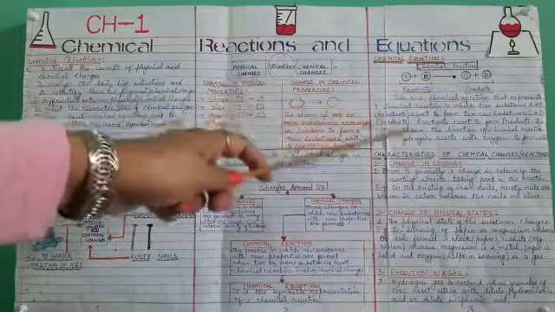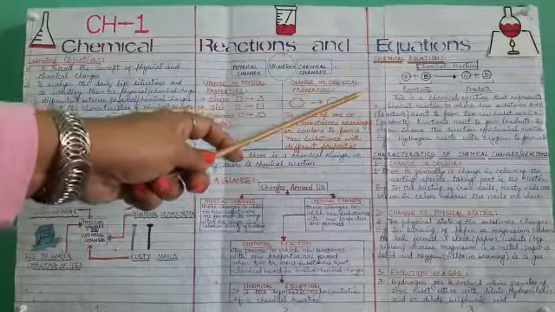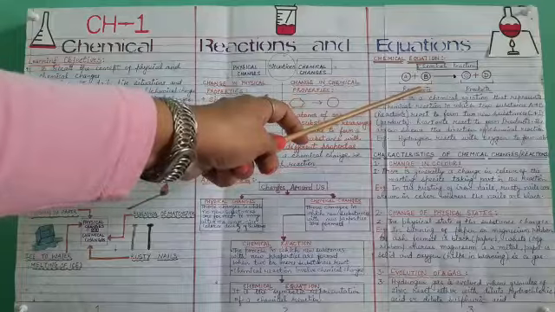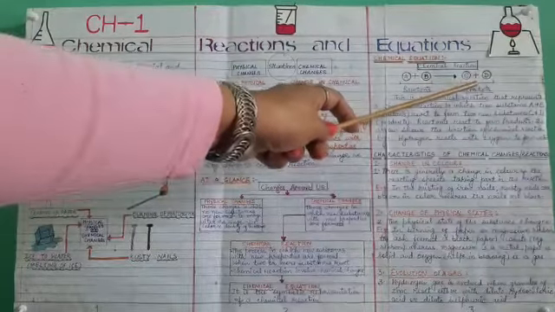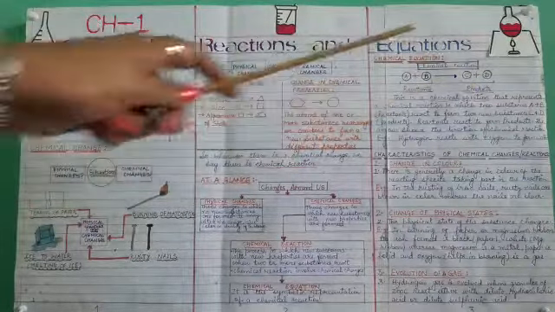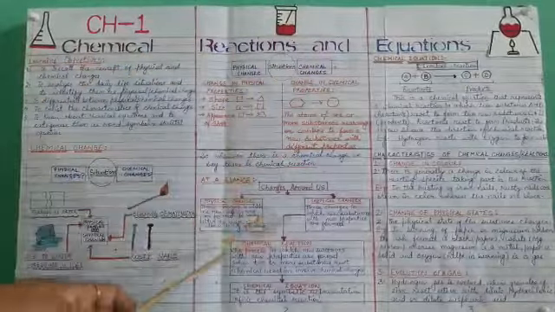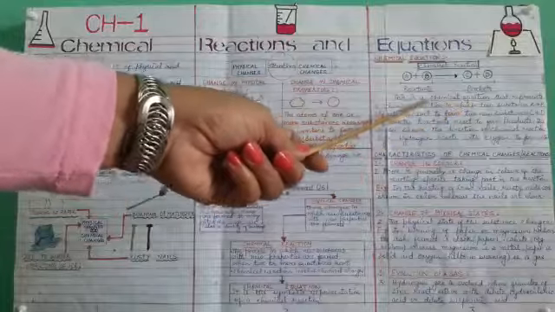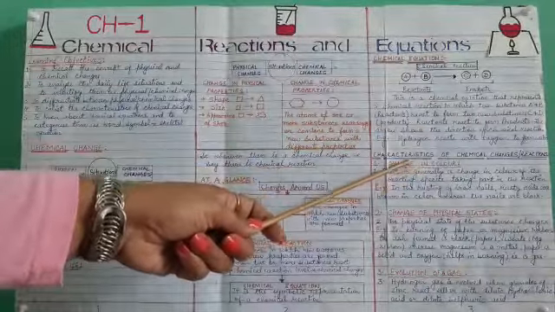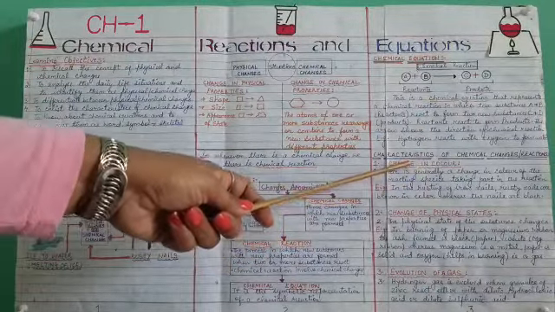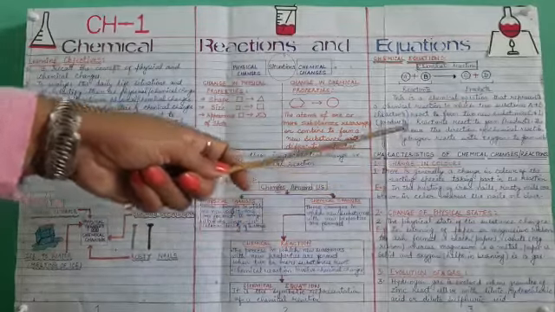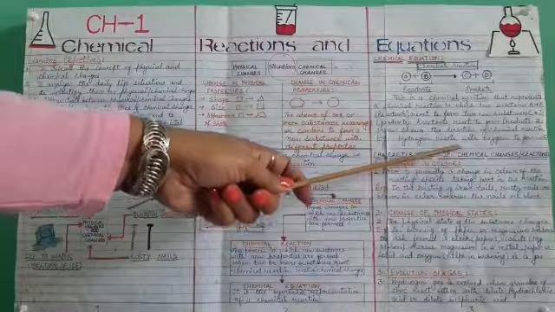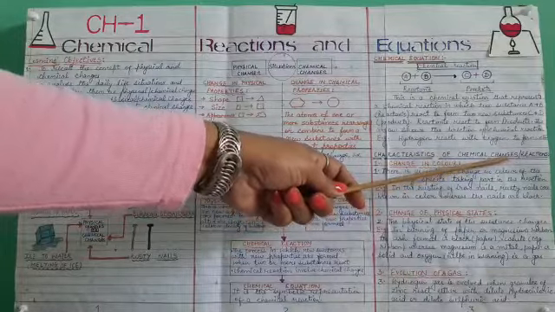For example, if hydrogen reacts with oxygen to form water, it means hydrogen and oxygen are the reactants and water is the product there. Now, these are the chemical changes, chemical reactions and chemical equations. I have told you the characteristics of these chemical changes or reactions, and how we come to know that a chemical change or chemical reaction has taken place.